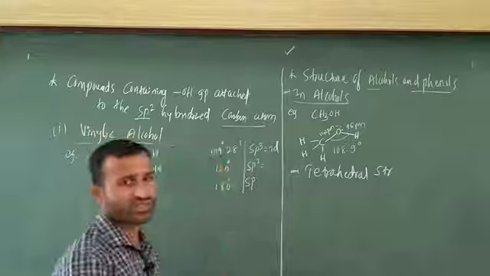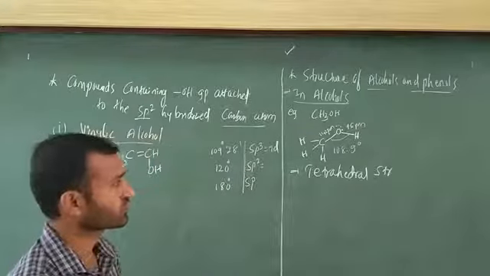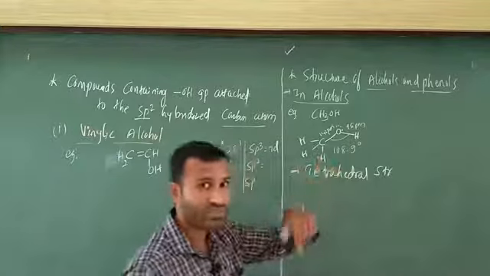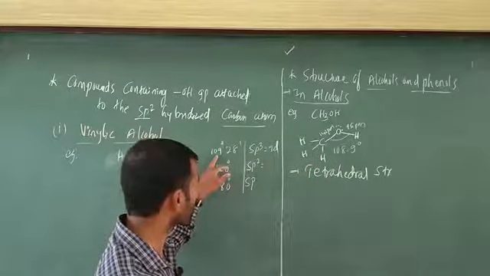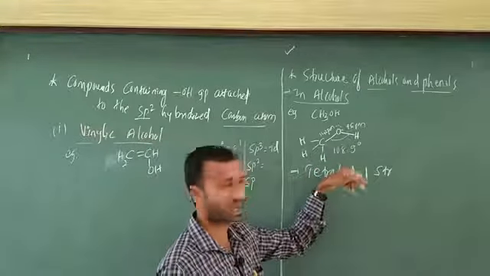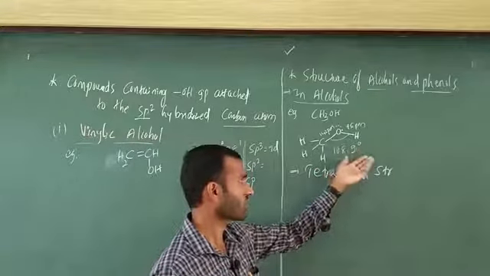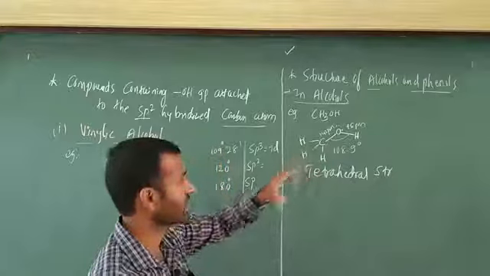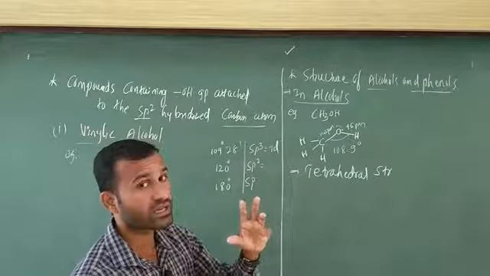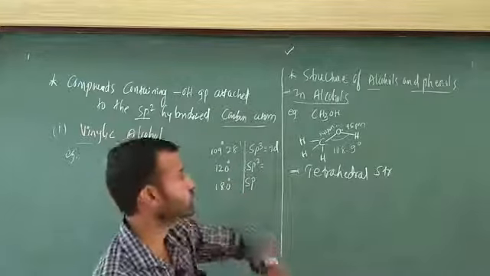Next, the most important question arises in this case. My answer is tetrahedral, but the bond angle is less. The bond angle must be 109 degree 28 minutes, but in this case the bond angle is 108.9 degree. The bond angle is decreasing. Again the question: why is the bond angle decreasing? That is the most important point.